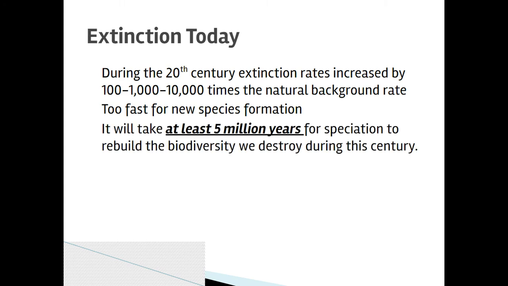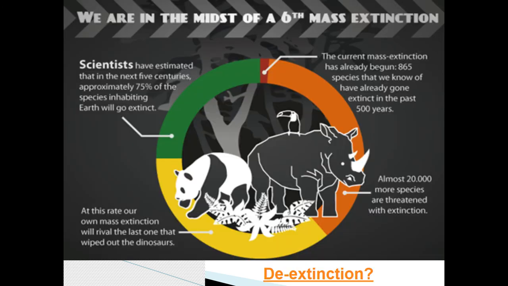Okay. Based on the estimations, again, all estimations, but based on the data that we have about the rates of extinction that we've seen in the first part of the century and that we will continue to see moving forward, we estimate that it will take about 5 million years to create as many species as we have and are likely to continue losing throughout the rest of the century. Okay, and that's a big concerning number, obviously.